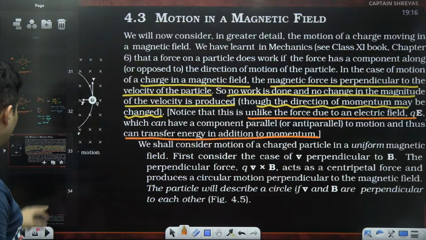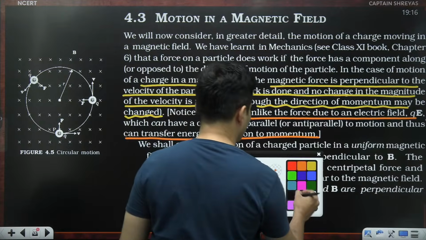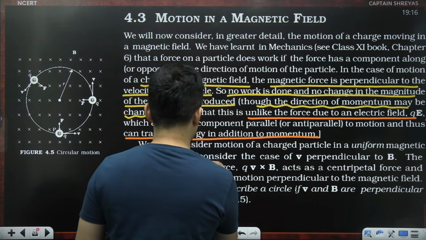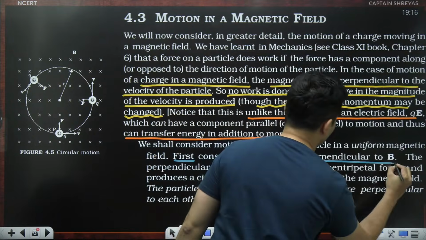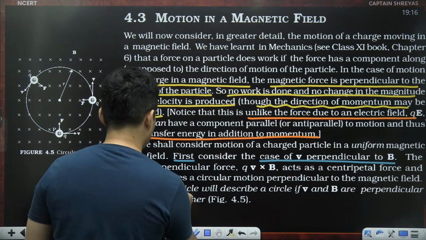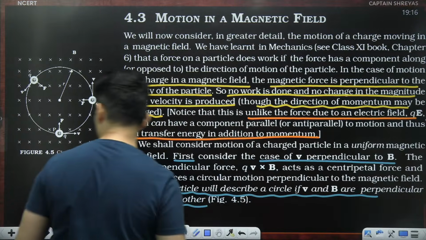That is what is mentioned here. So let's start with the first case then. The first case under our consideration. First, consider the case of V perpendicular to the magnetic field. So the particle will describe a circle. Okay, we'll come to that.